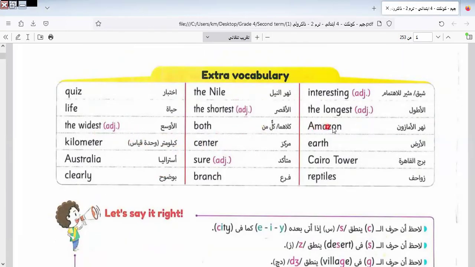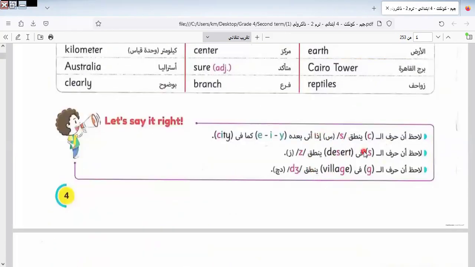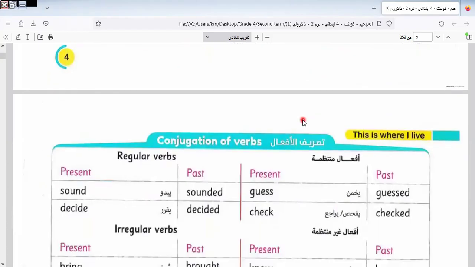Here is the widest, Amazon, kilometer, center, earth, Australia, shore, Cairo Tower, clearly, branch, and reptiles. We know how to pronounce some words like desert. We say desert with the Z sound. Village is pronounced with this sign. We can go to the dictionary and see this sign.